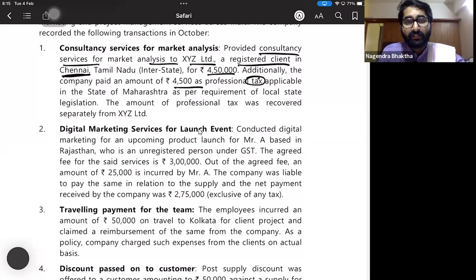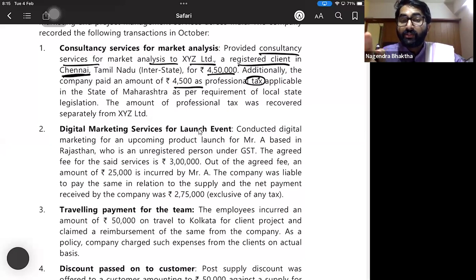People, we have to add professional tax or not? Yes, we have to add. So you have to write the note. What do you write as the note? Very simple. In case of professional tax, where we have discussed section number 15, subsection 2.